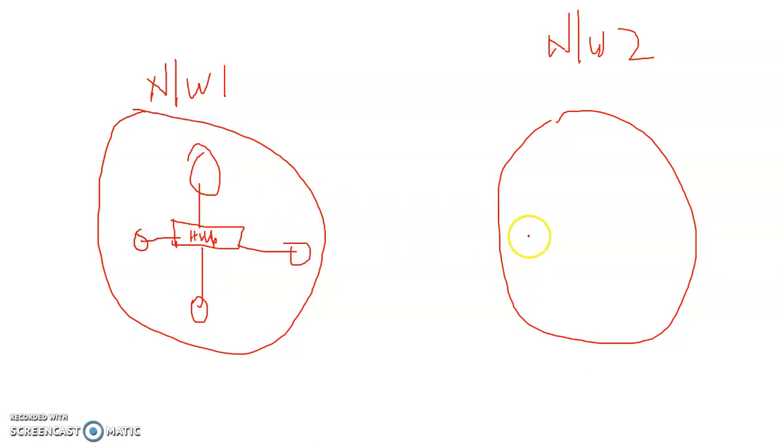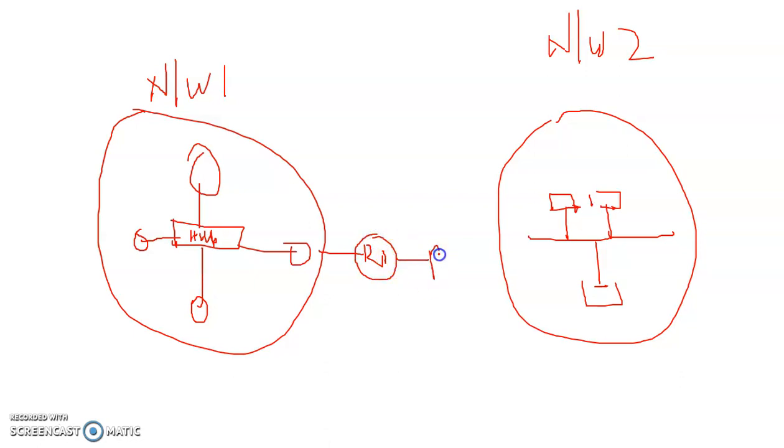And here is the bus topology in that network. Multiple hosts will be connected here. Router R1 will be connected and router R2 will be connected.